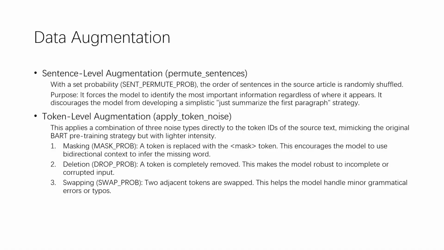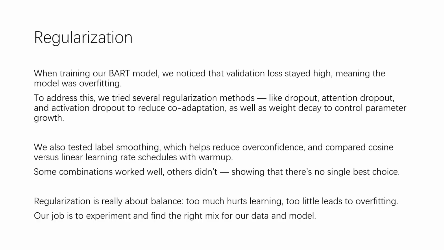This part also applies token-level augmentation, which applies a combination of 3 noise types directly to the token IDs of the source text, mimicking the original BART pre-training strategy, but with lighter intensity. The strategies include masking, where a token is replaced with the mask token; deletion, where a token is completely removed; and swapping, where two adjacent tokens are swapped.